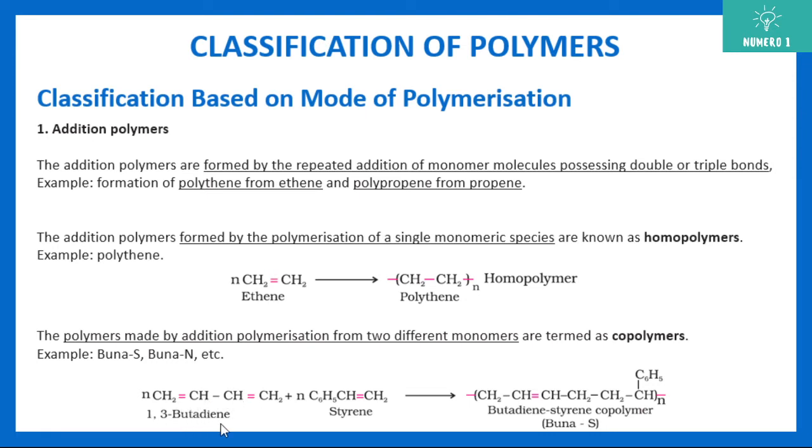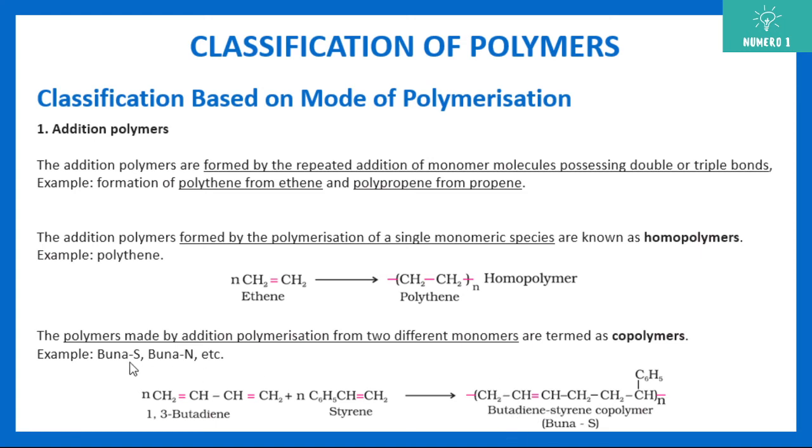1,3-butadiene is a very important starting reactant, used with styrene, C6H5 benzene ring, CH double bond CH2. So 1,3-butadiene with styrene makes butadiene styrene copolymer, which is also known as BUNA-S. What is happening? This bond breaks, a double bond is formed in between, and one side is open, the other side is getting connected with this carbon here. So you can see this is the structure of BUNA-S.